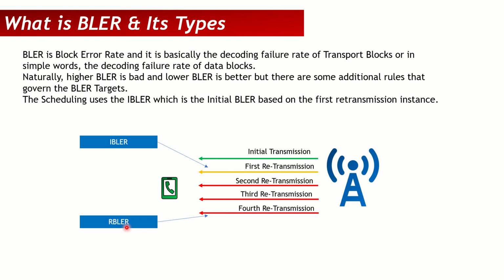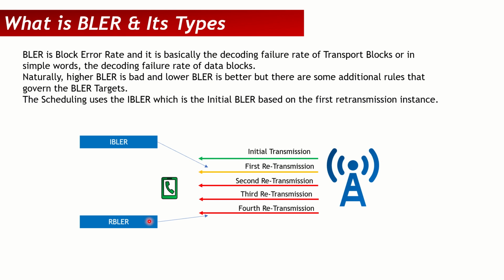Now what are the concepts about BLER control? All the BLER control targets are applied to IBLER. So when we say the BLER target is 10%, that means the IBLER target is 10%. The RBLER cannot be 10%. If it is 10%, that means that you have very bad radio conditions, and you might also have very bad scheduling conditions, and maybe a very bad scheduler as well.